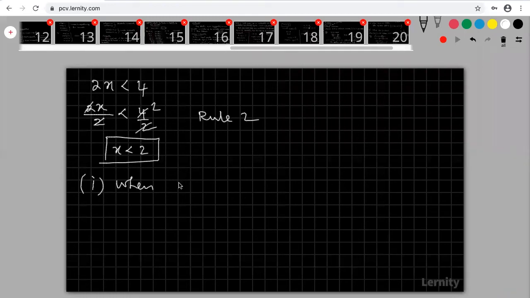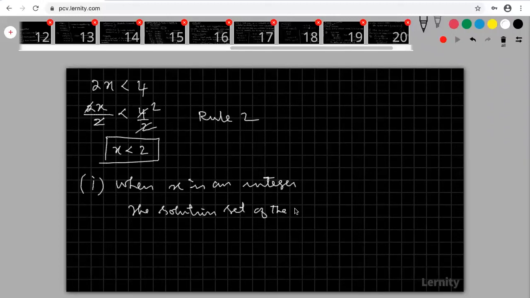What is the first question? X is an integer. What is our solution set? Any idea?